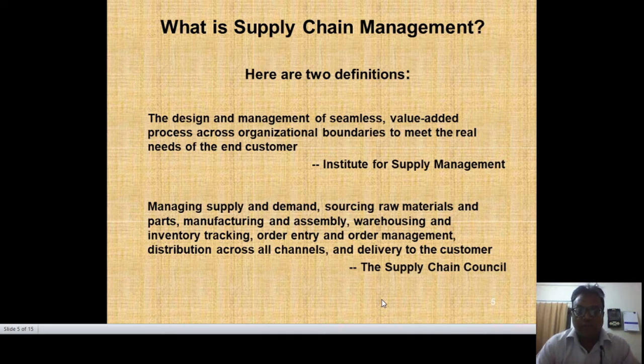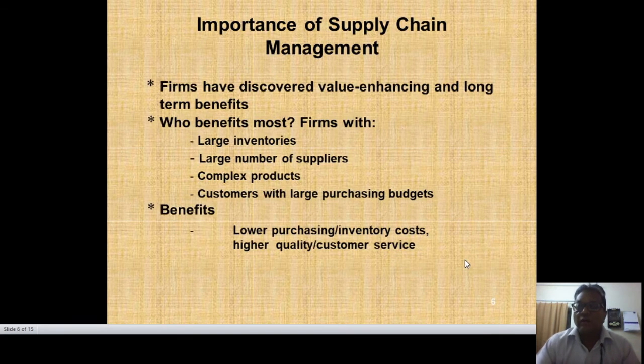If you have to look after this chain, like the Supply Chain Council as well, managing supply chain demand, this is the management part of that. Then sourcing raw material is the first stage, manufacturing and assembly is the second stage, warehousing and inventory tracking is the third stage, order entry and order management, that is inventory control, is the fourth. Distribution across all channels is the fifth, and delivery to the customers is the sixth channel. So whatever the things are.